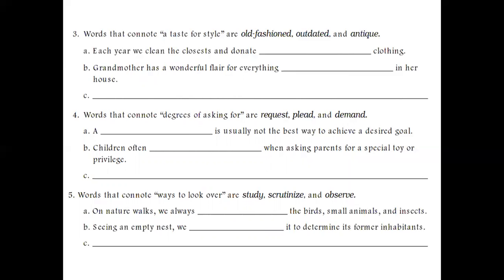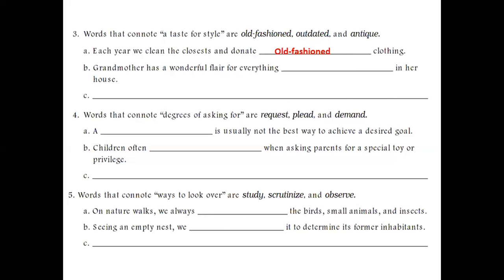Each year we clean the closets and donate clothing. Because we donate clothing, if it is still being given to other people, it means it is still in use. Every year we are updating our closet, so we are giving away old-fashioned clothing.